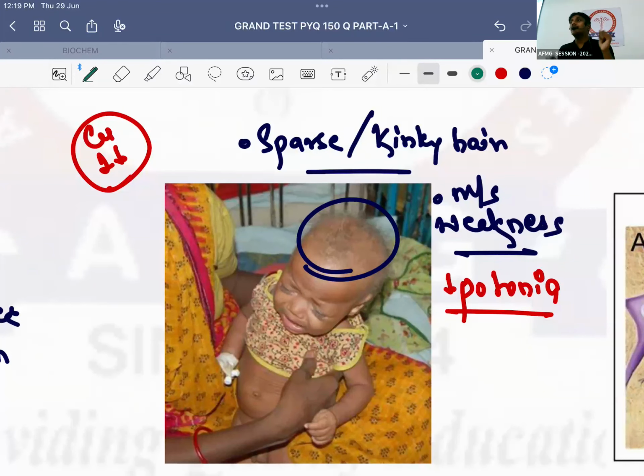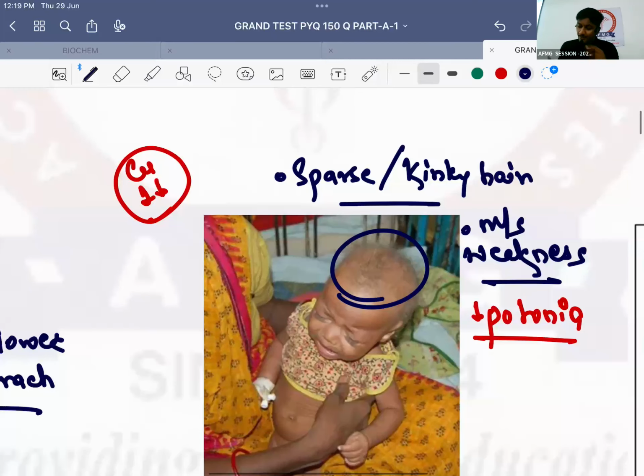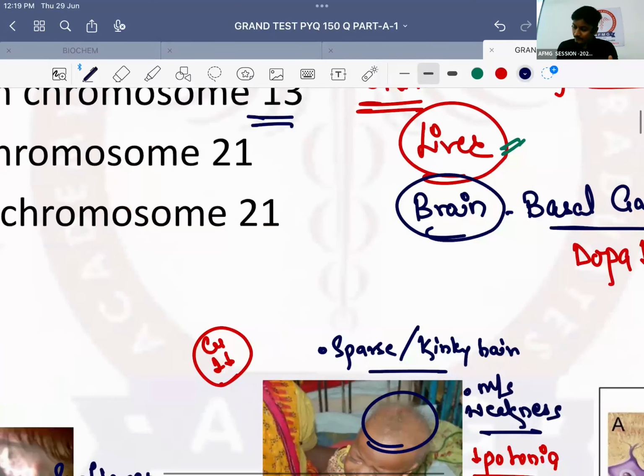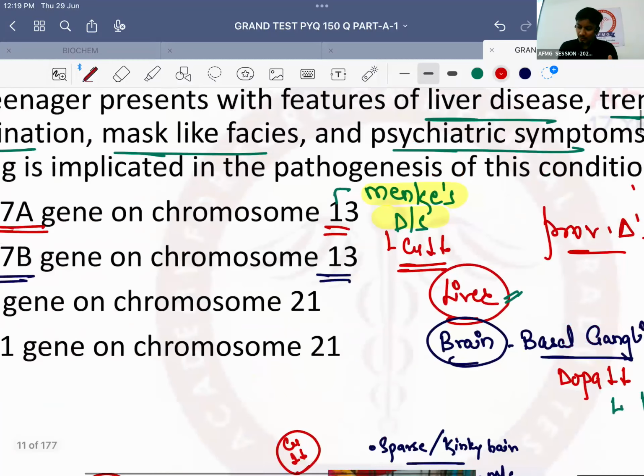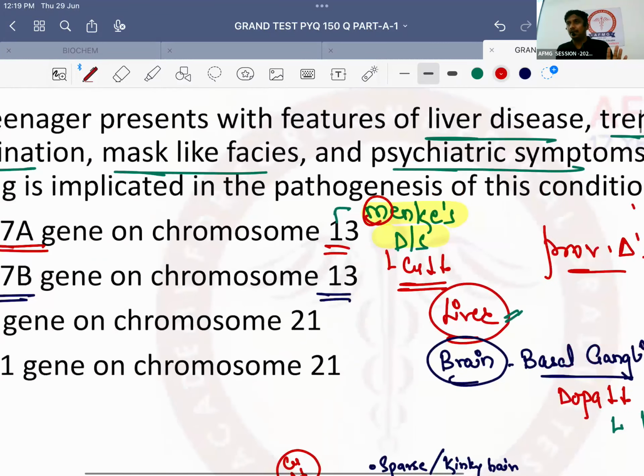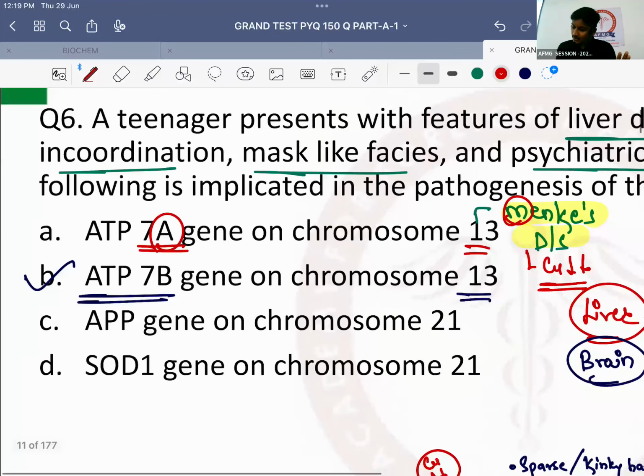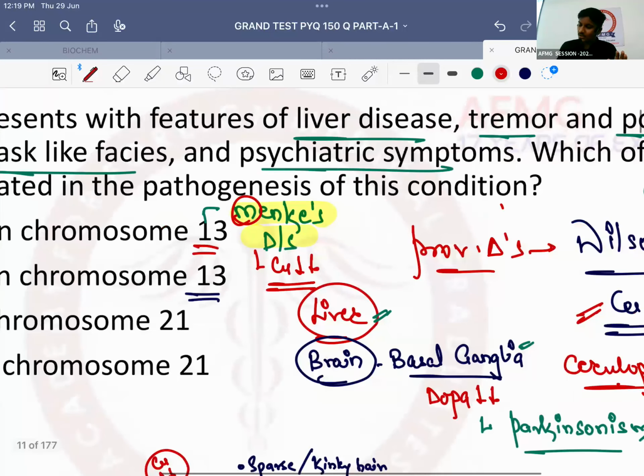No issues with this, anybody? For whoever remembers, M comes first, W comes later, right? M comes first. So ATP7A gene mutation is Menkes disease. W comes later, right? So ATP7B gene mutation is Wilson's disease. That's how simple it is. Okay?